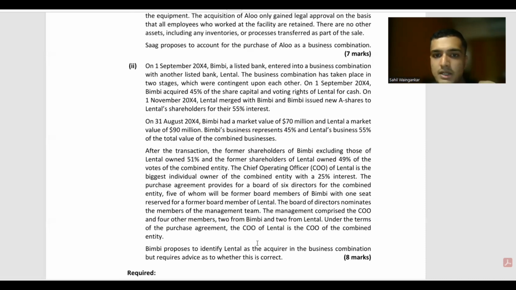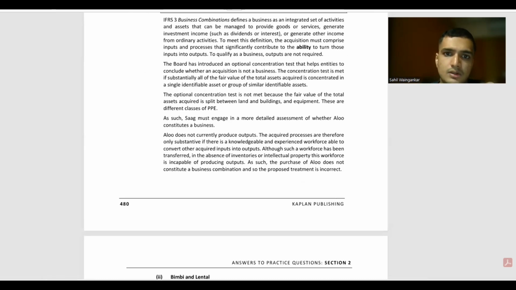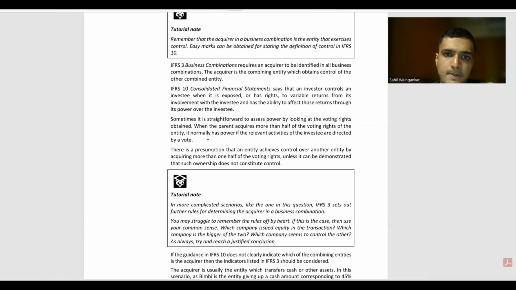So see, the voting rights we have are higher. Market share: Bimbi's market value is 70% and Lenthal's market value is 90 million. I don't think that is really required, because what matters is the voting rights and not how much the market value is. That is what I feel, okay? So these are some points. From the current scenario we can see that Bimbi is the acquirer of Lenthal in accordance with IFRS 3 business combinations. Let us check once more anyway.